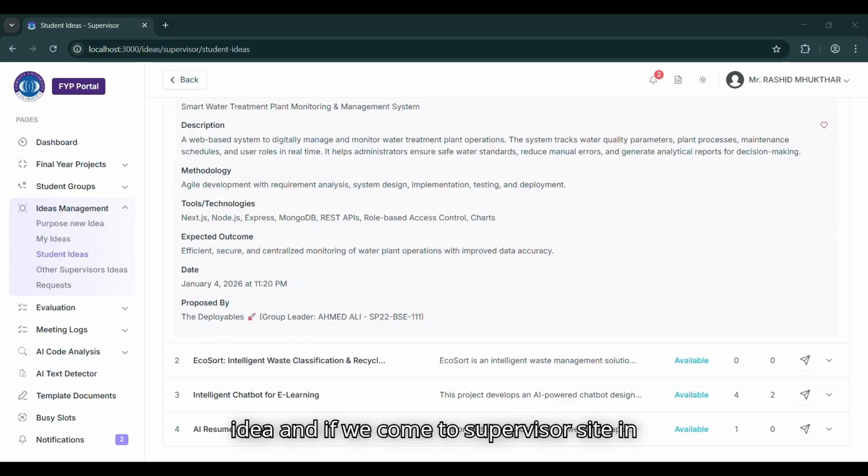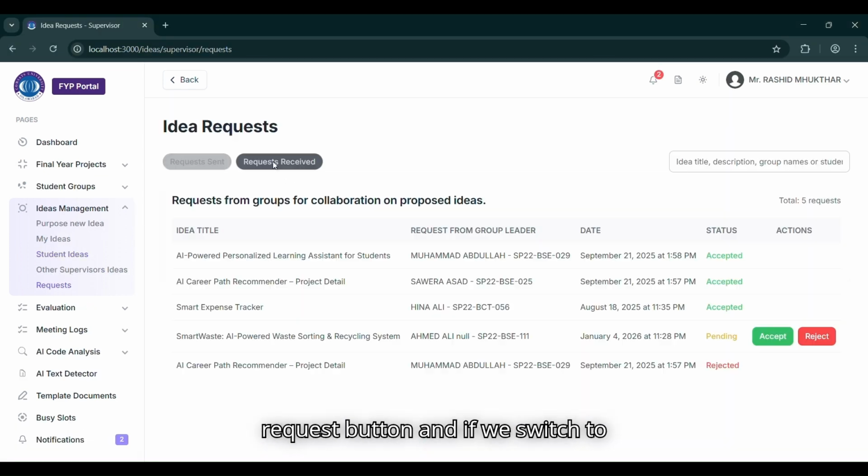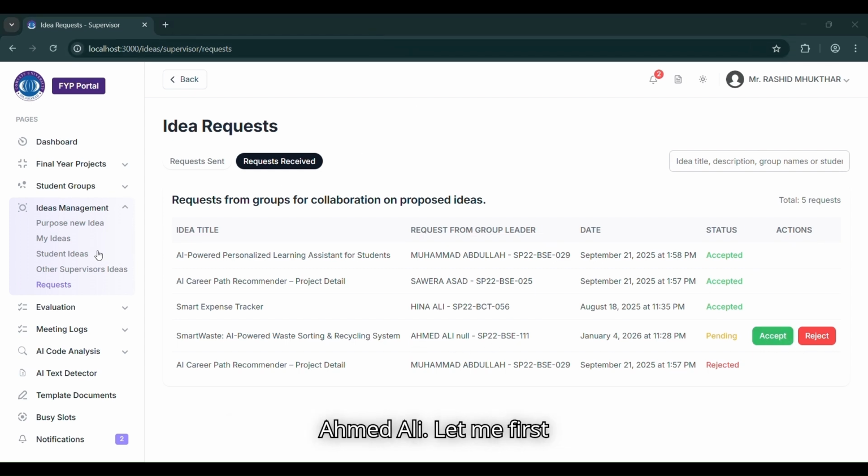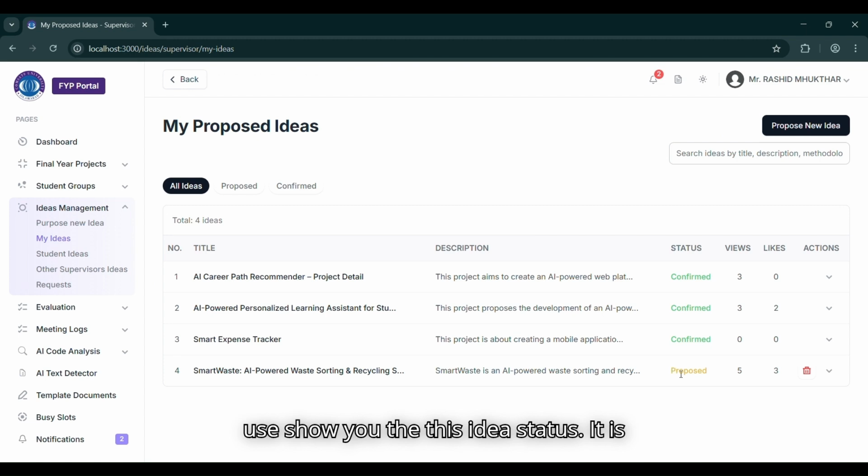And if we come to supervisor side, in request button, and if we switch to request receive tab, here is a request by Ahmed Ali. Let me first show you this idea status. It is in proposed one, and if we come back into request,